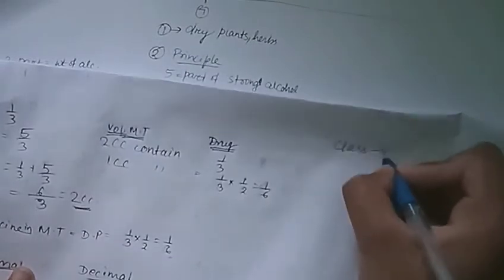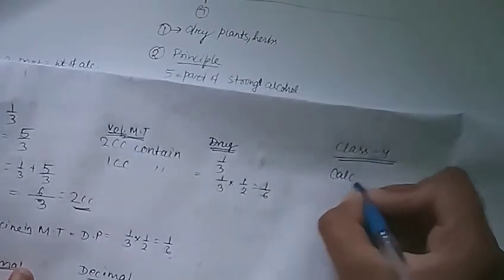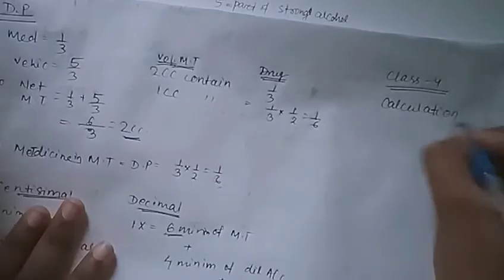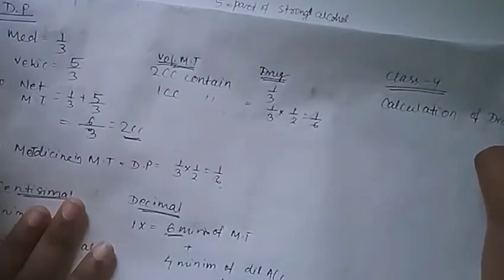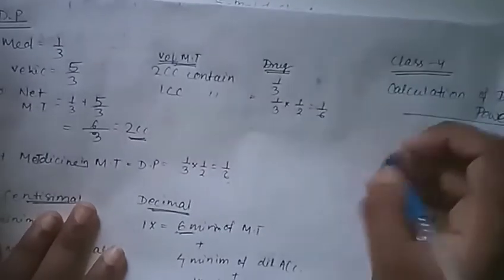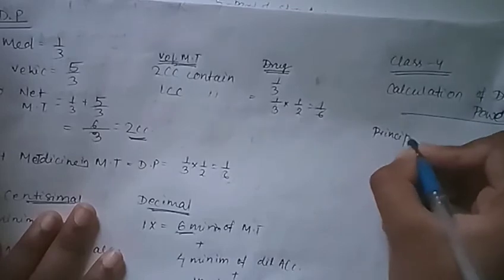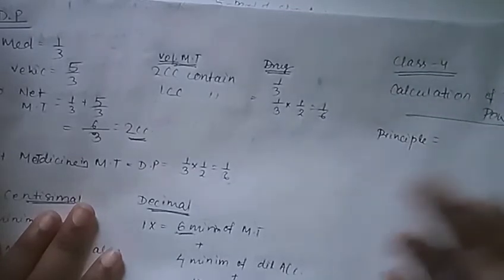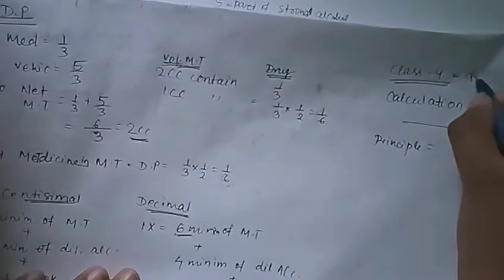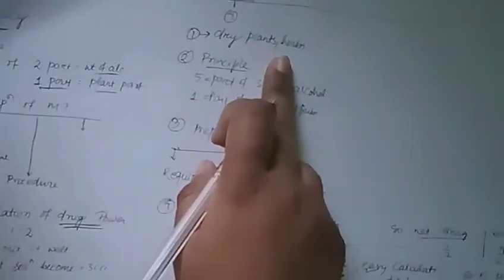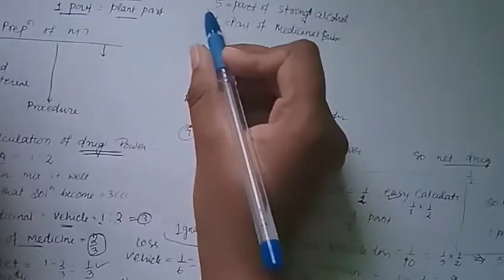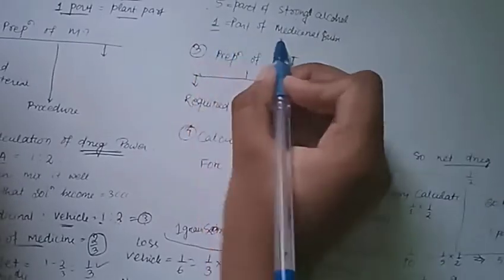And the last thing, our class 4, which I mentioned, class 4 prepares the calculation of drop power. So the principle we require: by knowing the principle we can calculate the drop power. So what does the principle say in class 4? It mainly contains dry plants, and the principle is 5 parts of the strong alcohol with 1 part of the medicinal substance.